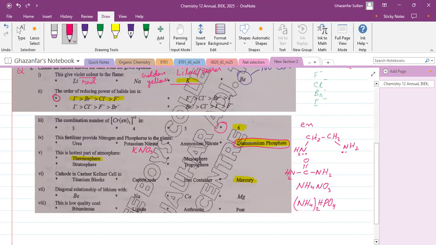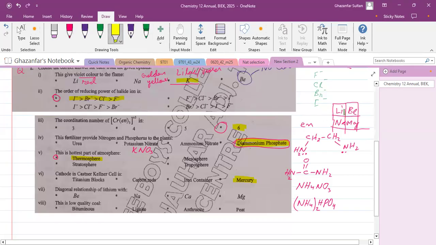Next is the diagonal relationship. If we see these two groups of the periodic table, group 1 and group 2. So here it is lithium, then sodium. Here there is beryllium, and here it is magnesium.